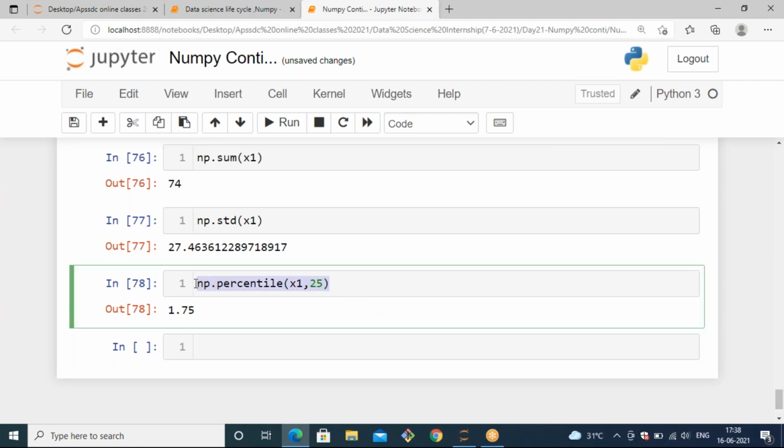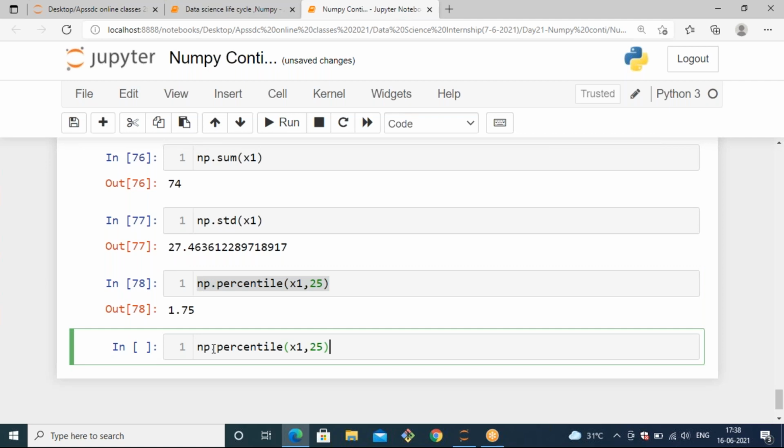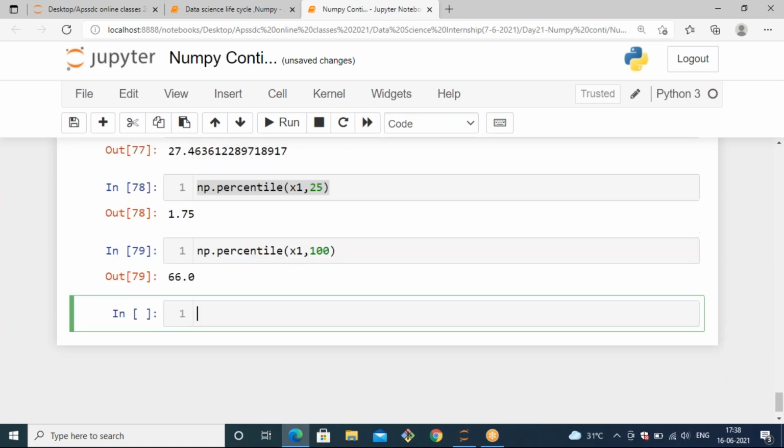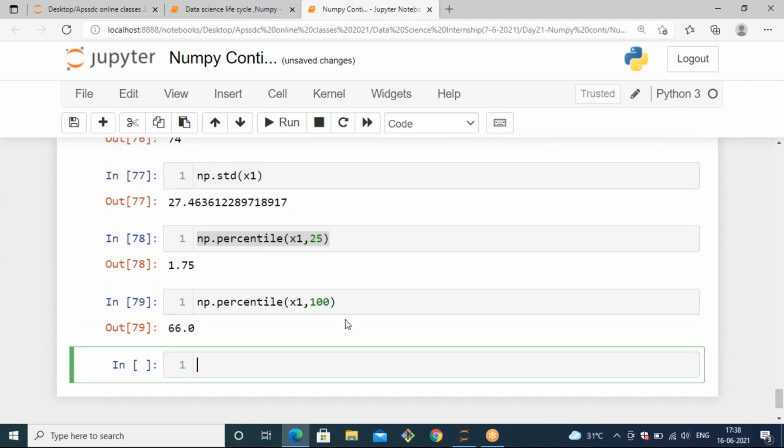Likewise, if you want to calculate the 100%, you can pass percentile, comma, x1, comma, 100. Again, if you want to calculate 75 percentage of the x1 array, you can use 75.